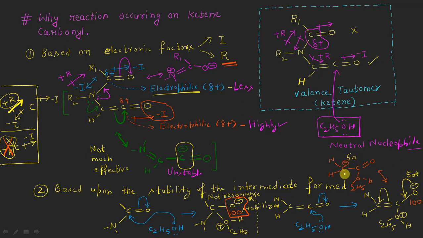So at one time, at a single atom, there is only 50 magnitude of charge, as compared to this case in which at this atom there is 100 magnitude of charge, right? So obviously, the higher the charge, the higher the instability, and in this case the charges are less because they are dispersed, they are delocalized, resulting in the formation of a stable intermediate, okay? So these are the two basic reasons responsible for this regioselectivity in the case of this type of valence tautomer, which is a ketene molecule.